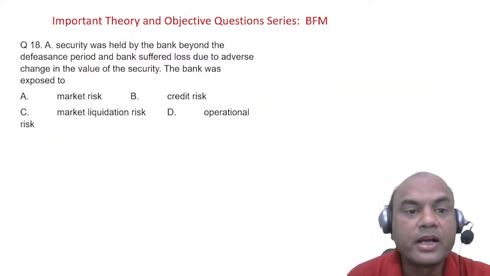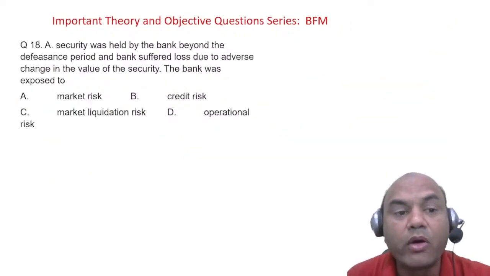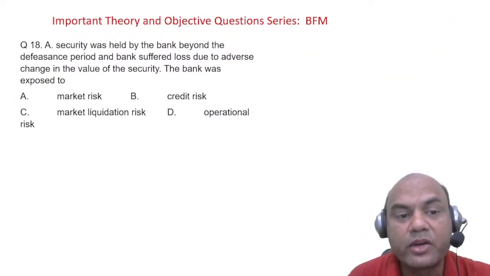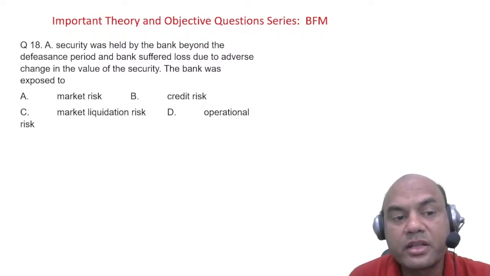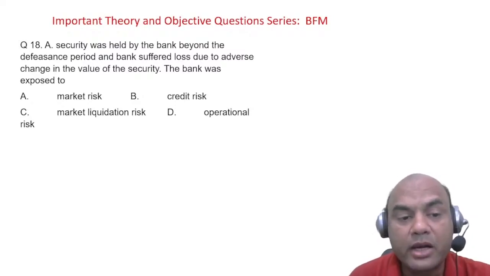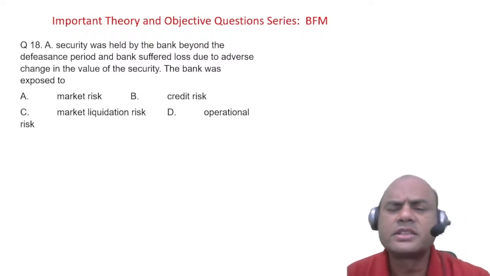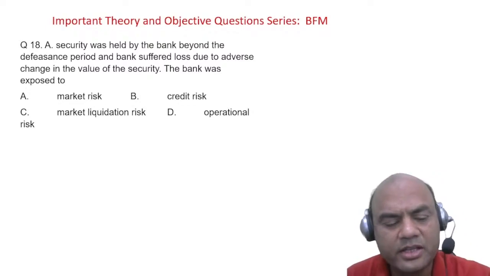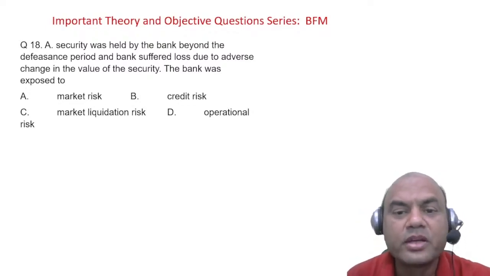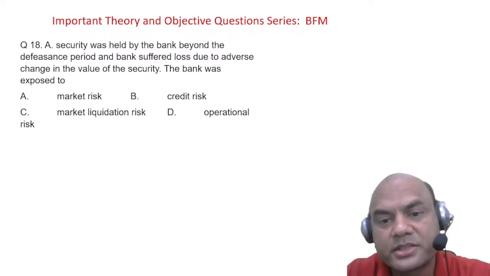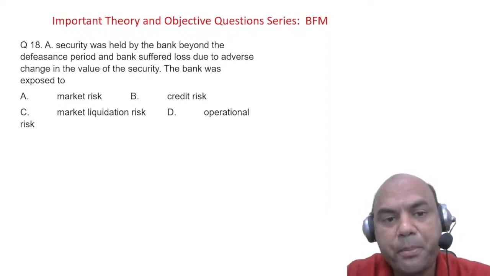A security was held by the bank beyond the defense period. The bank suffered loss due to the adverse change in the value of the security. The bank was exposed to market risk, credit risk, market liquidation risk, and operational risk. This is the most simple question. Let me see how many of you are able to answer this. Think over it.